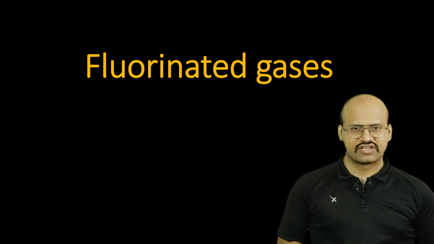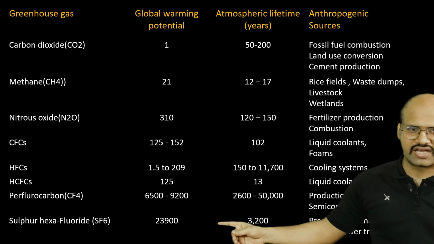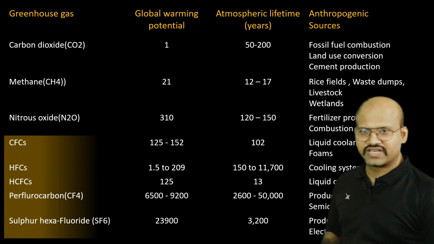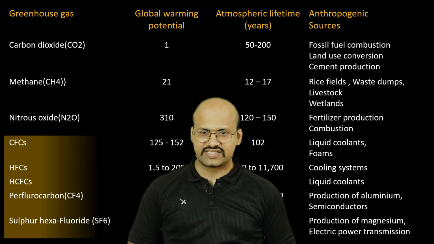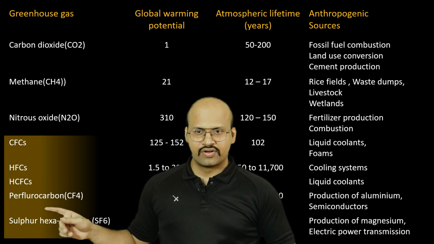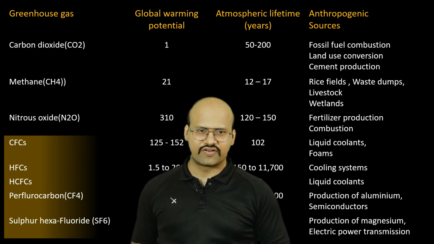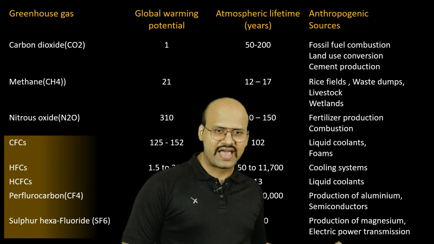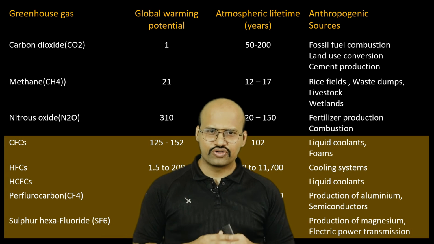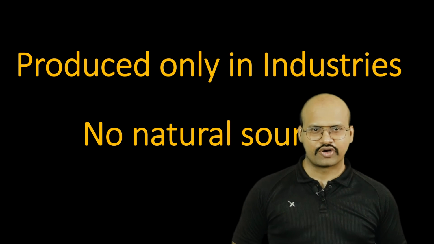Fluorinated gases. These are man-made gases. We have seen here that these are man-made gases which are greenhouse gases, and these are the major sources of these greenhouse gases. We can see that CFCs, HFCs, HCFCs are mainly used in cooling solutions. Perfluorocarbon is used in production of aluminium and semiconductors, while sulfur hexafluoride is used in production of magnesium as well as power transmissions. They are produced only in industries, and there is no natural source of these gases in the atmosphere.